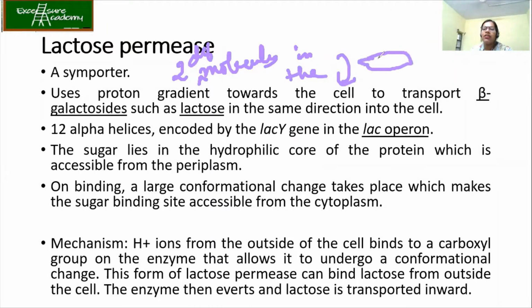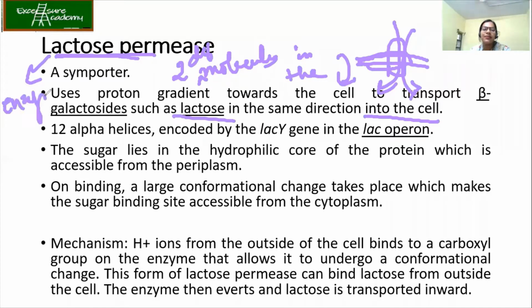So if we have a plasma membrane, symporters are there. Two molecules, let it be ions along with another molecule, or two molecules or two ions, will be transported in the same direction. Now here also in this case, it uses a proton gradient towards the cell to transport beta galactosides such as lactose in the same direction into the cell. So from the name itself, it is clear that lactose permease is actually an enzyme.